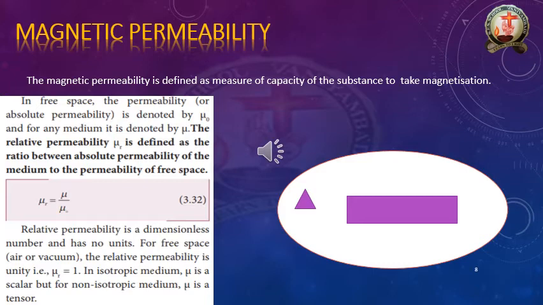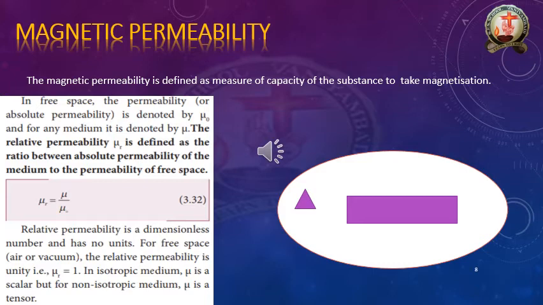Now here from our textbook I placed some information about the magnetic permeability. Please see this. In free space, means empty space, no air is present, no water is present, no other mediums. In free space, the permeability is denoted by mu suffix 0. That means we should call that a mu naught.